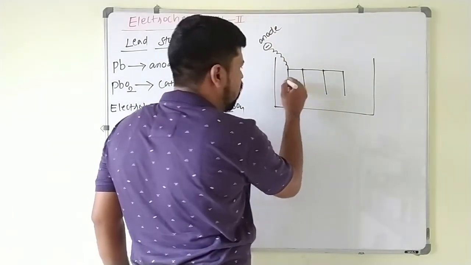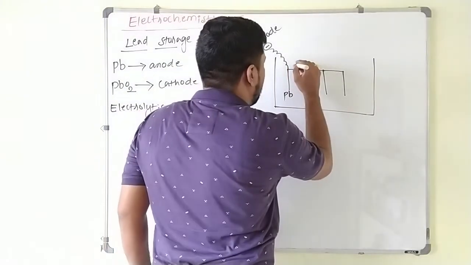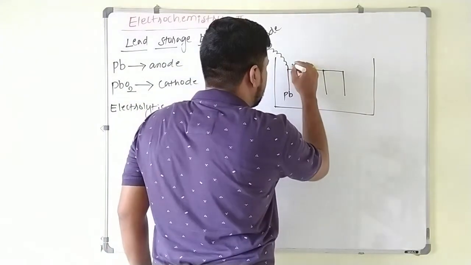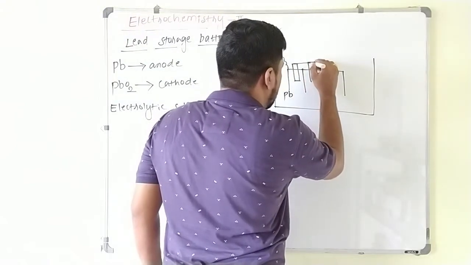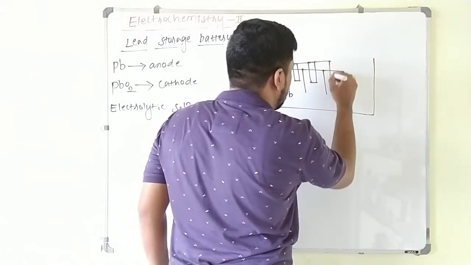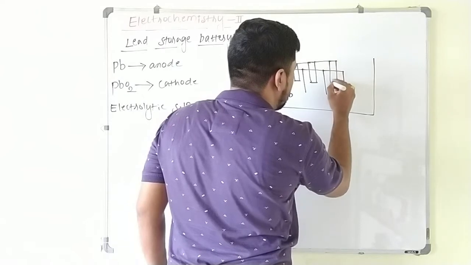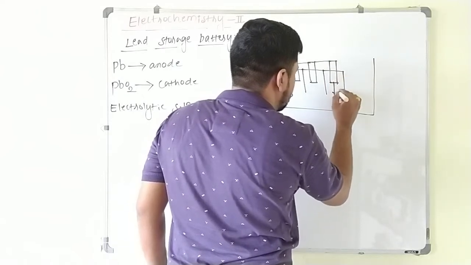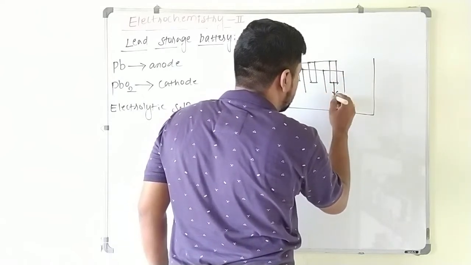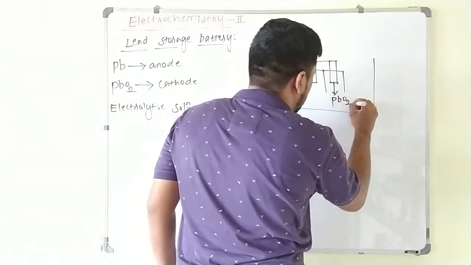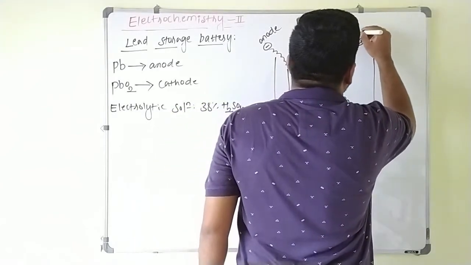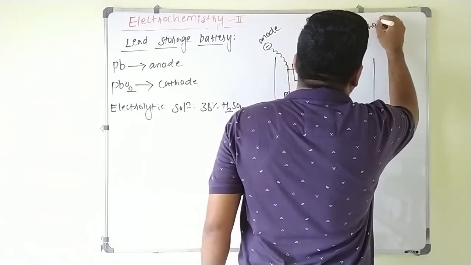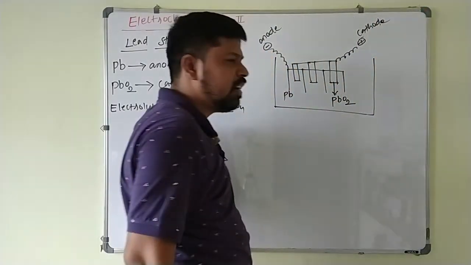This is your lead rods. Now a grid of lead that is packed with the PbO2 like this. These are acting as what? Cathode here. So this will be your PbO2, and this cathode, it is having what? A positive charge where reduction takes place. Here reduction takes place.